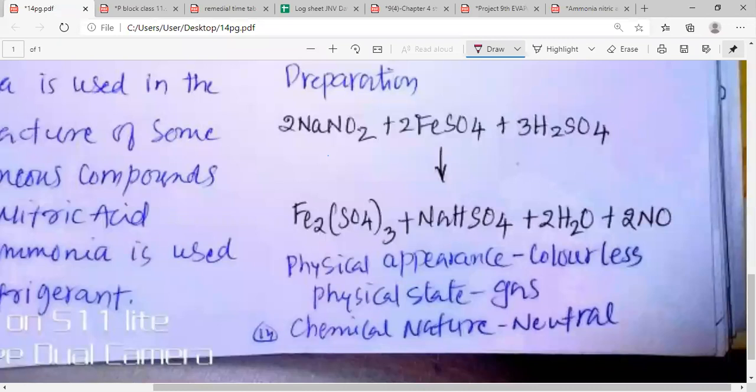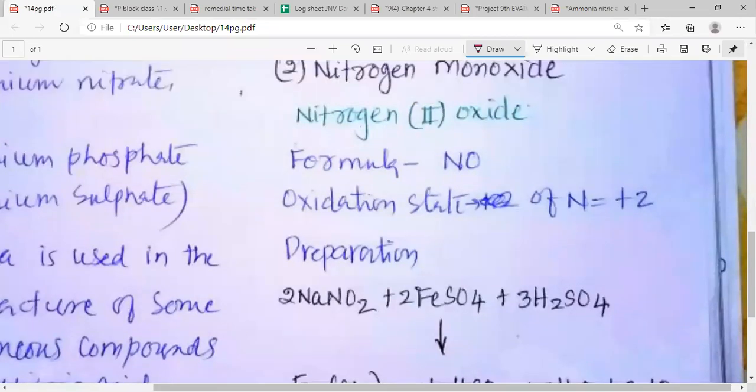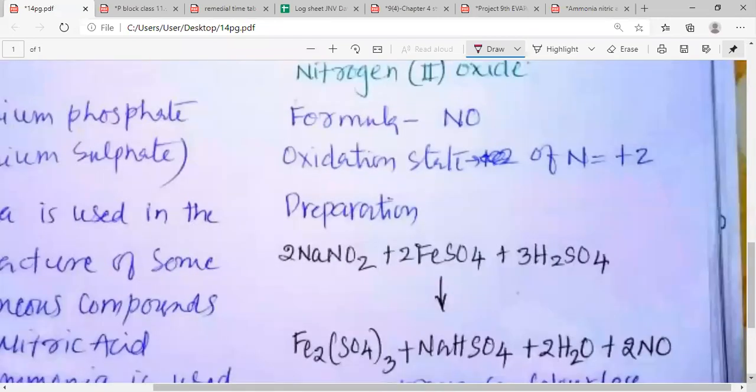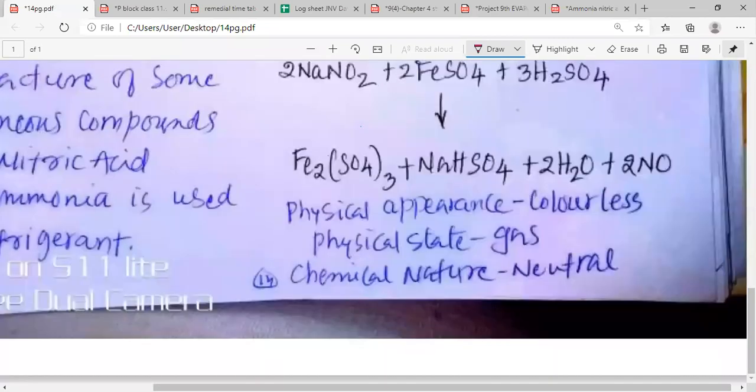Water and 2 molecules of NO are being produced, which is known as nitric oxide, or nitrogen monoxide. So my dear students, this is the method of preparation of nitrogen monoxide. The physical appearance is colorless and the physical state is gas. So nitrogen monoxide is a colorless gas, whereas its chemical nature is neutral.